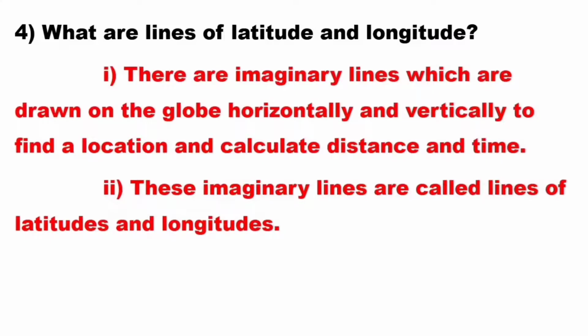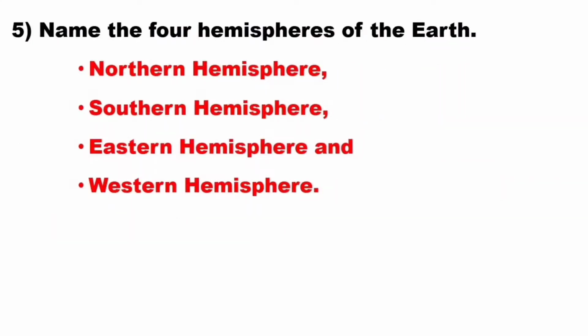What are the lines of latitude and longitude? There are imaginary lines which are drawn on the globe horizontally and vertically to find a location and calculate distance and time. These imaginary lines are called lines of latitudes and longitudes. Name the four hemispheres of the earth. Northern Hemisphere, Southern Hemisphere, Eastern Hemisphere and Western Hemisphere.